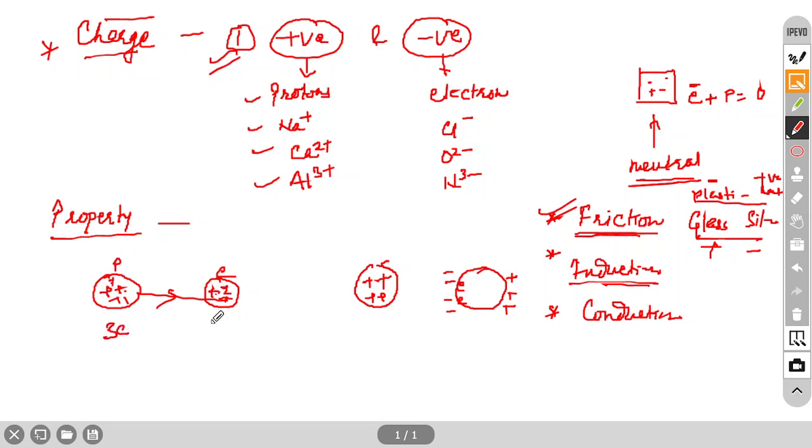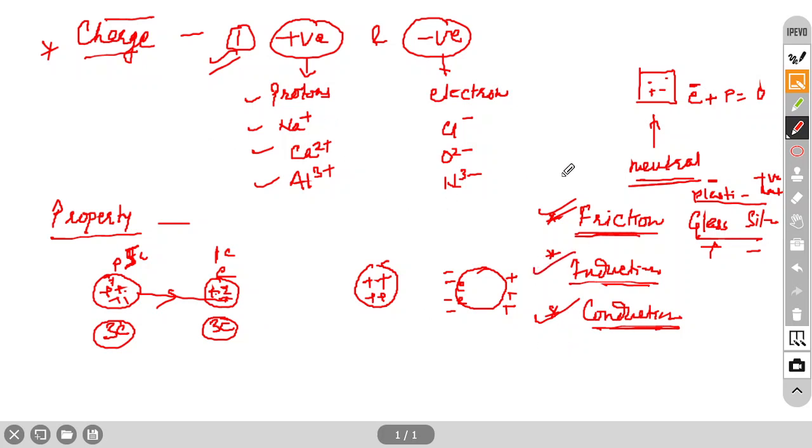Suppose 3 coulomb and 3 coulomb. Initially it was suppose 7 coulomb and 1 coulomb. Now if you connect with this wire, then it will become 3 and 3, 6. Okay, sorry, it is 5 coulomb and 1 coulomb. If you connect this wire, the total charge will be the same, but they will arrange in such a way that charge will start flowing from one place to another. This happened because of conduction. So in conduction, at one place there should be more charge and another place less charge. Then potential difference will be there, that is why current will flow through it. So this is called conduction. So these are the three ways to produce the charge.